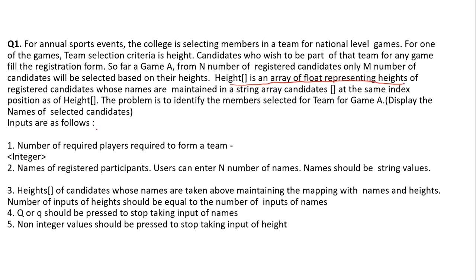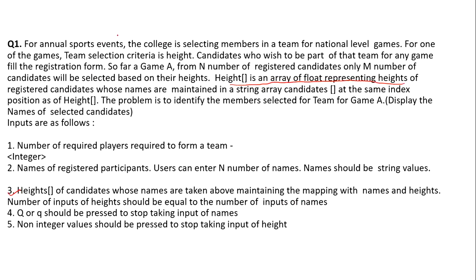Input should be as follows. So the number of players required to form a team and the names of registered participants. User can enter n number of names. Names should be string values. And about height, they are giving heights of candidates whose names are taken above, maintaining the mapping with names and heights. Number of inputs of height should be equal to the number of inputs of names, right?